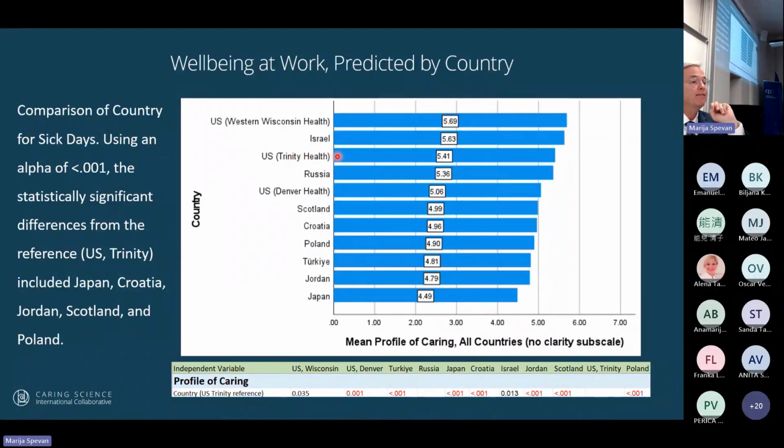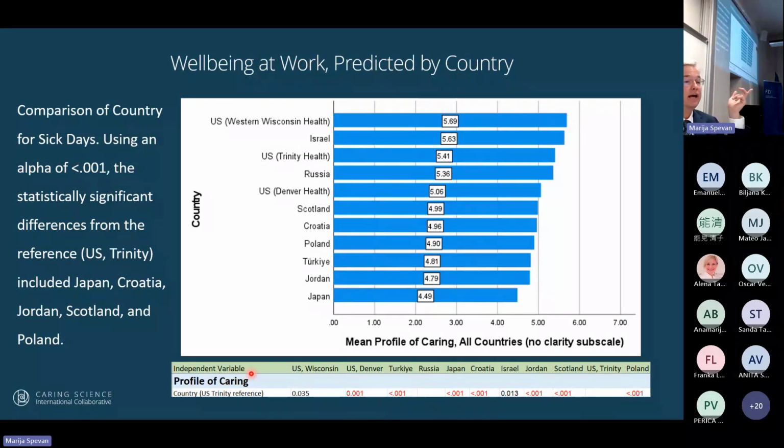So when I compare everyone to the Trinity Health, down here, if it's red, it was less than the comparison group. So US Denver, the P level was 0.001. Turkey was less than 0.001. Japan, less than 0.001. Croatia, less than 0.001. Jordan, again, less than 0.001. It was true for Scotland and Poland. So you can see that there were really some statistically significant differences from the reference group.